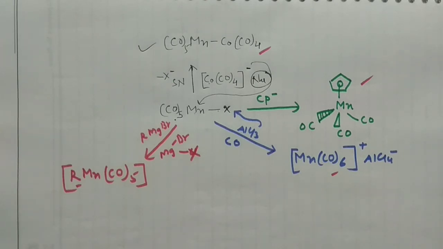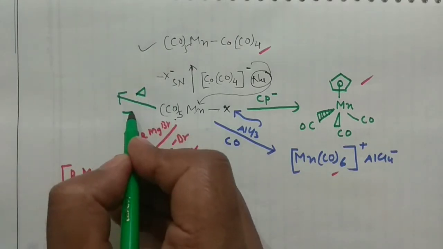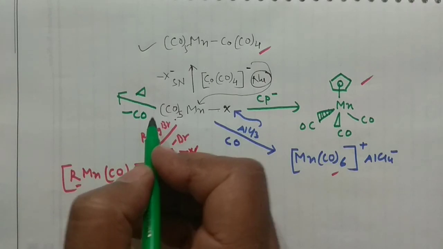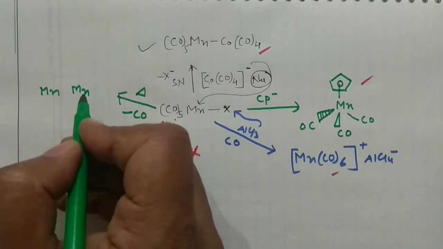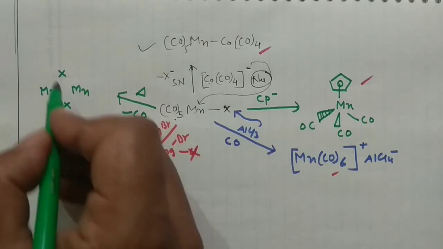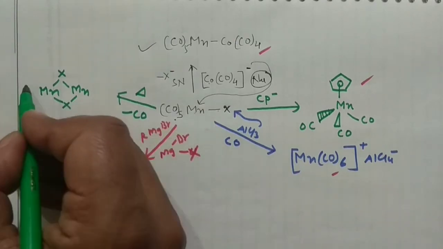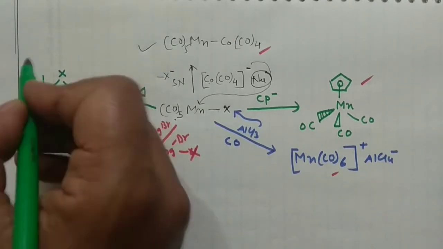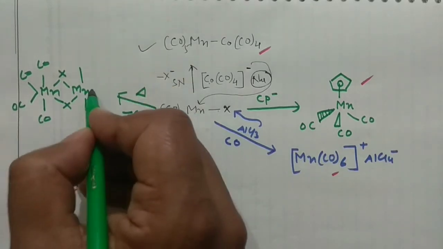And finally, what I can take, say if you heat this compound, it will remove one of the carbonyls from here and it will form a bridged compound. So manganese is here and another manganese is here, right? And one of X and one of X. So they will actually form in that manner. This bridged compound would form, and of course the carbonyls would be there. 4 carbonyls here, 1, 2, 3, 4, and similarly 4 carbonyls here.